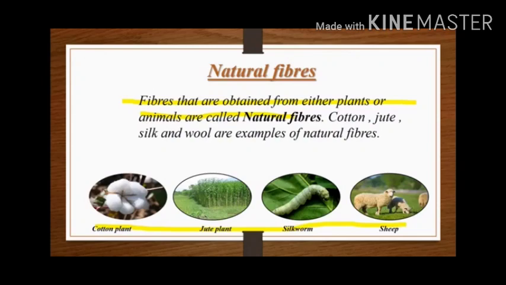See, the cotton balls. Cotton balls are extracted when they get matured from the seed, and then yarns are made from these cotton balls. After that the yarn is ready for preparing fabrics from it. The next image, jute plant. Jute fiber is obtained from the stem of jute plants. See the third image, that is silkworm. So silk is obtained from the cocoon of silkworm and wool is obtained from the sheep.